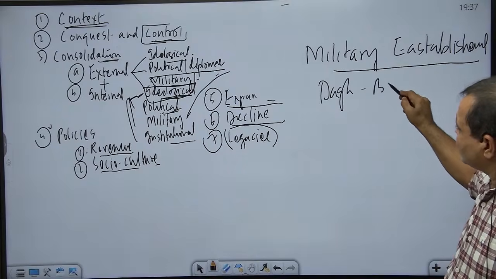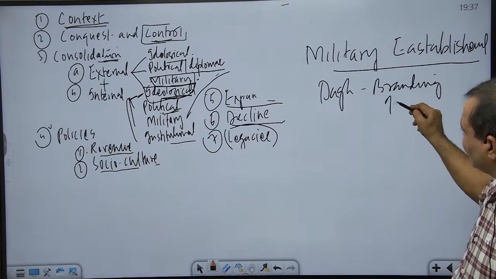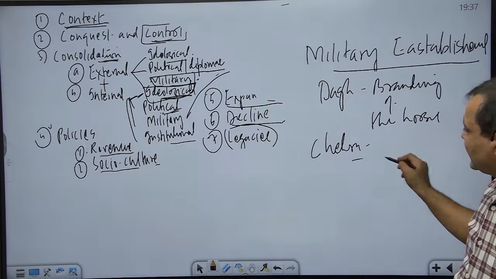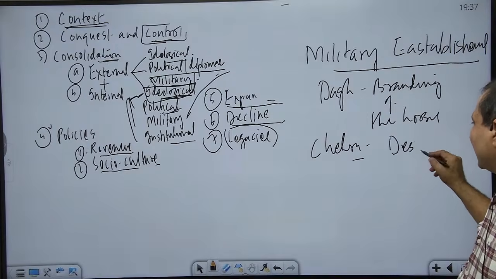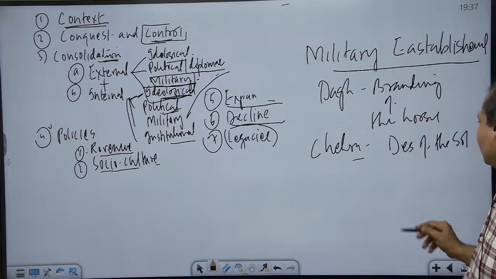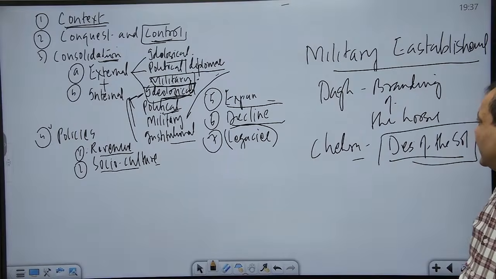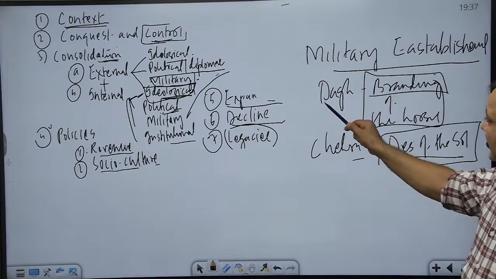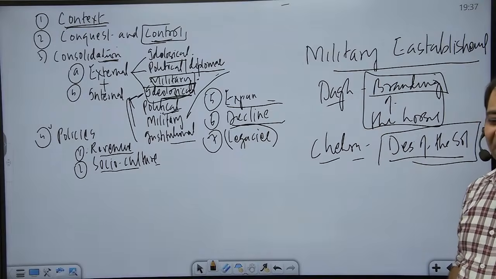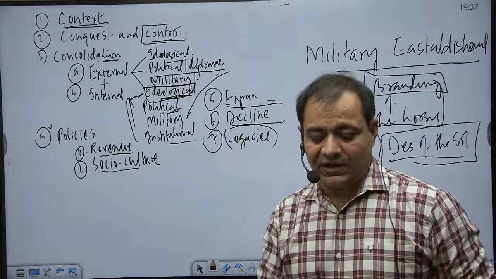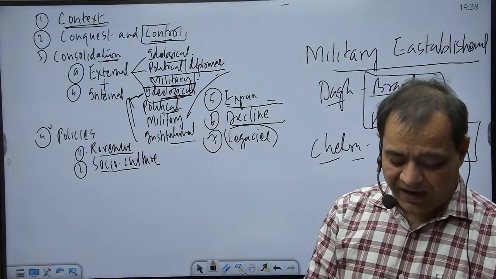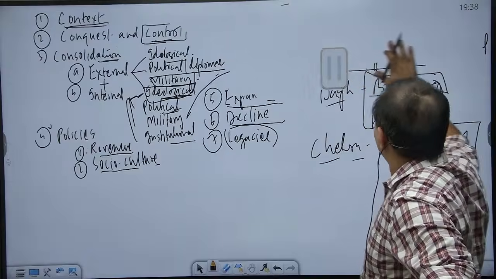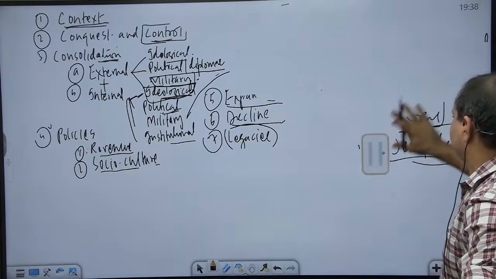Dag was branding of the horses, and chehra. Chehra was maintaining the description of the soldiers. It was like the Aadhaar card of the time, so that no other person is sent and horses are not replaced by poor quality horses during the battle. Now this typical dag and chehra, these instruments to maintain military efficiency, later came to be used also by Sher Shah and Akbar. So that is called his military reforms. Military reforms were needed for his imperial expansion.